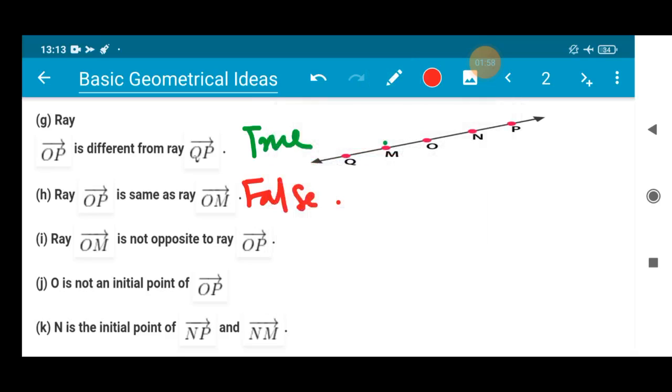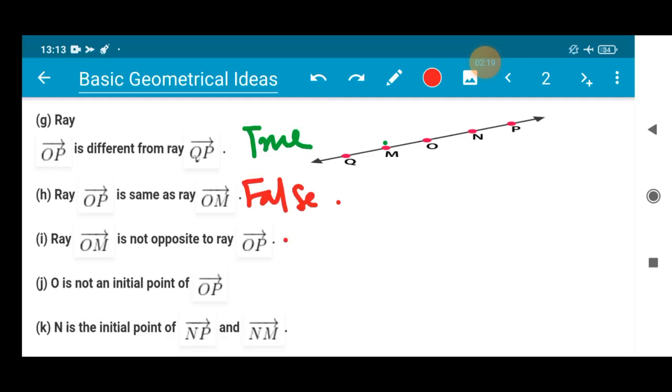Okay, you know that a ray shows a certain direction, like north, south, east, west, yes, like the sun's rays. So ray OP here and ray OM are in totally different directions. Looking at that also, we can differentiate, right? Ray OM is not opposite to ray OP.